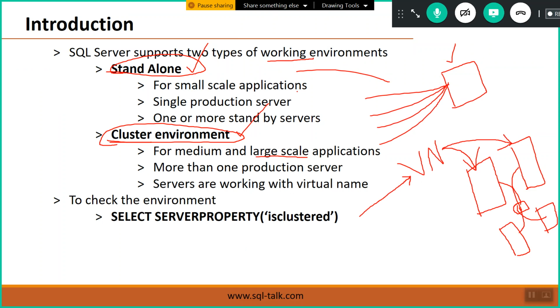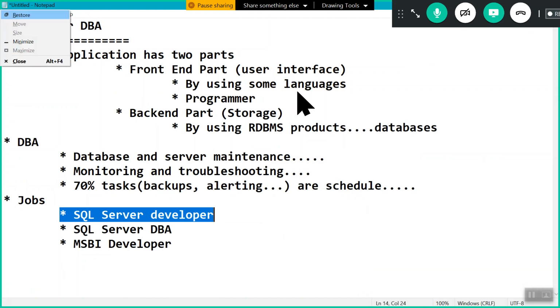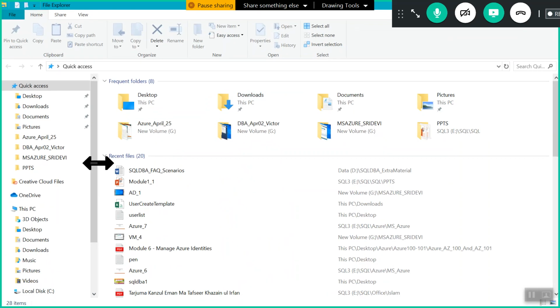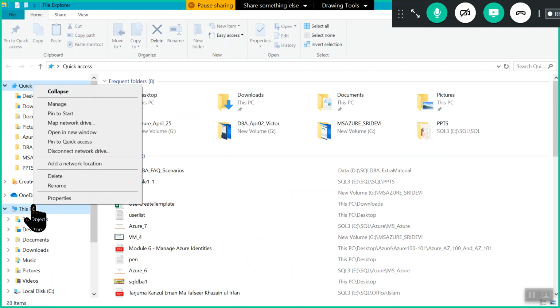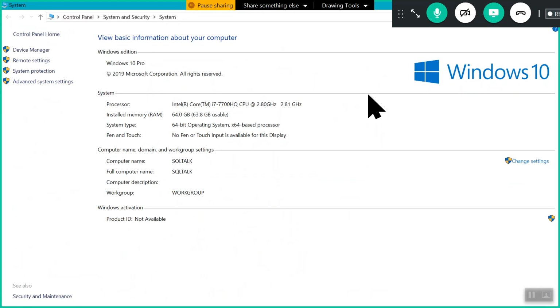We have our servers, and my machine is also here. It is actually a workstation, a Lenovo ThinkPad P51 workstation with 64 GB RAM, not like 2 GB, 4 GB, or 8 GB.